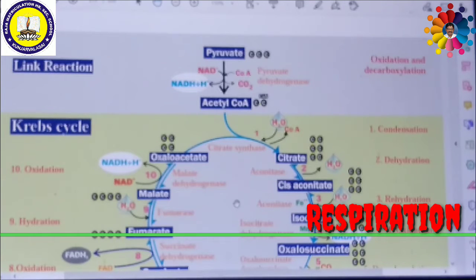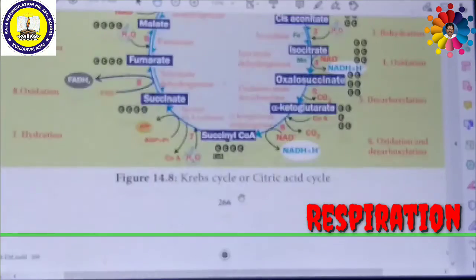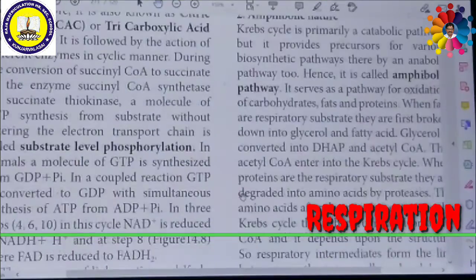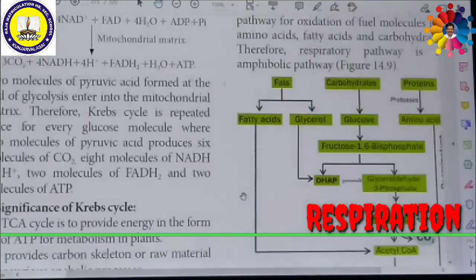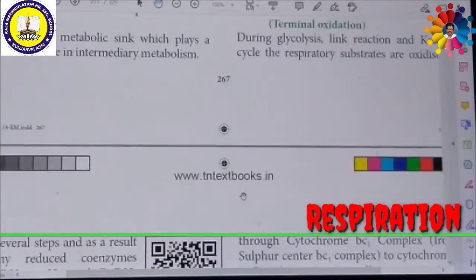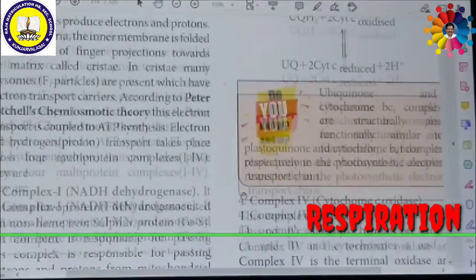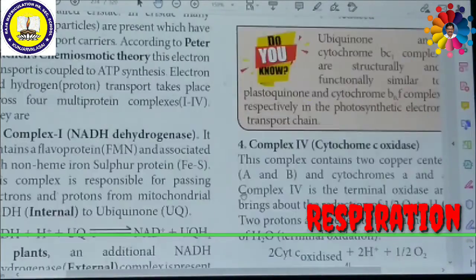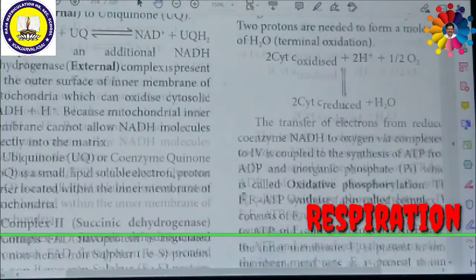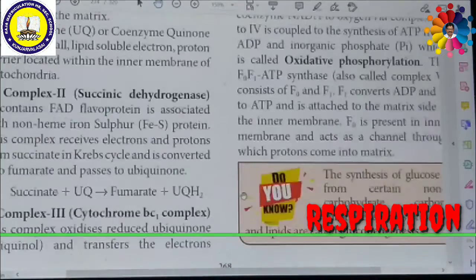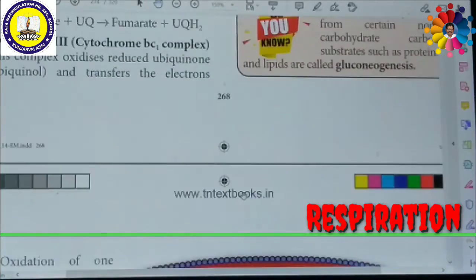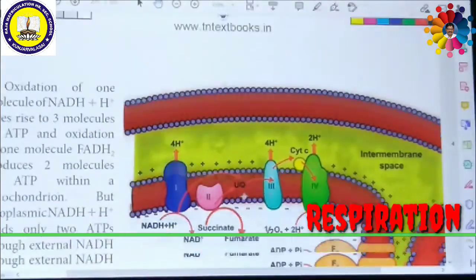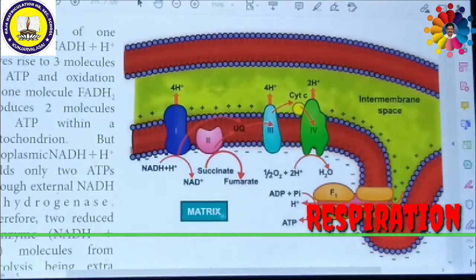Now we are going to discuss the electron transport chain. The electron transport chain or electron transport system can be studied in detail with the help of a picture. As you know, the respiration process is an energy producing process. This takes place in mitochondria.